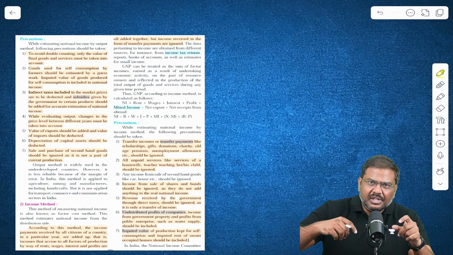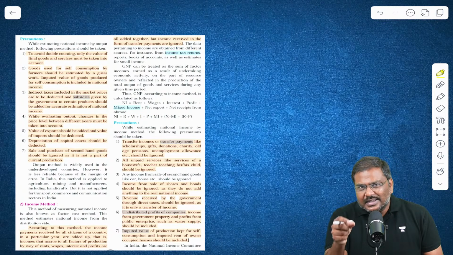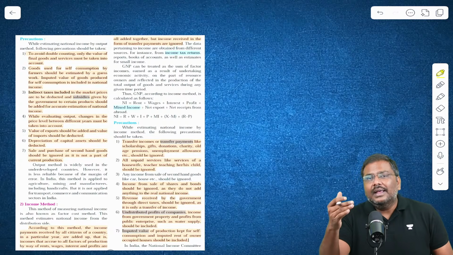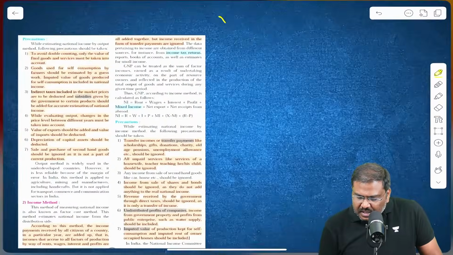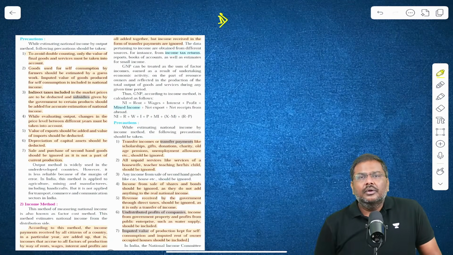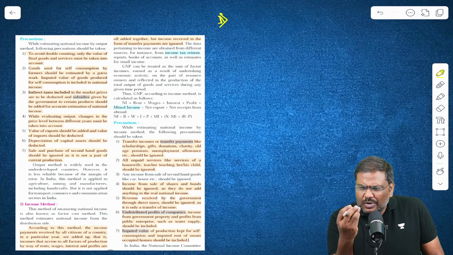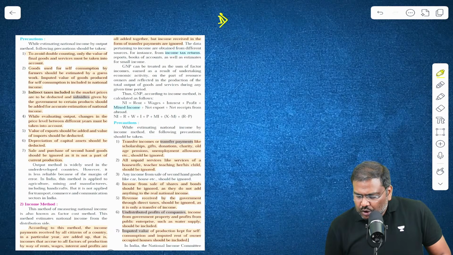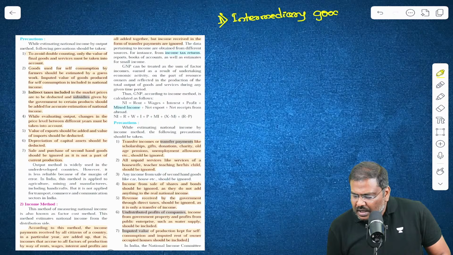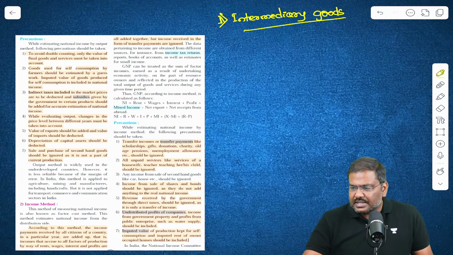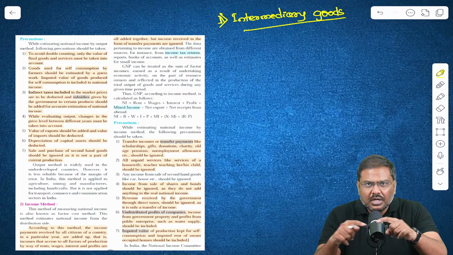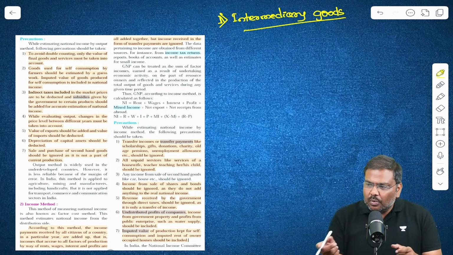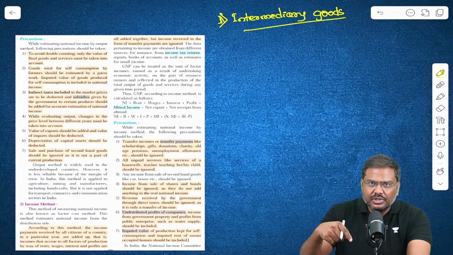Now, next important point, whenever you are calculating GDP, you need to be aware of certain important points. You need to include something, you need to exclude something. Let's understand them one by one. First, and the most important one, whenever you calculate GDP, that is gross domestic product, I've already told you this, you do not count intermediary goods. You only count the final goods and services. Reason behind this is, if you count intermediary goods and services, it will lead to double counting.